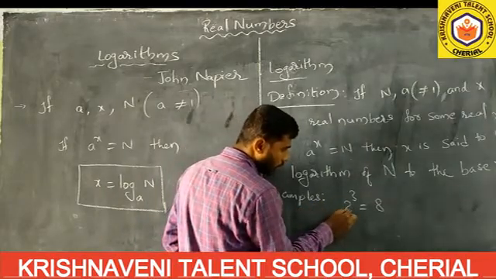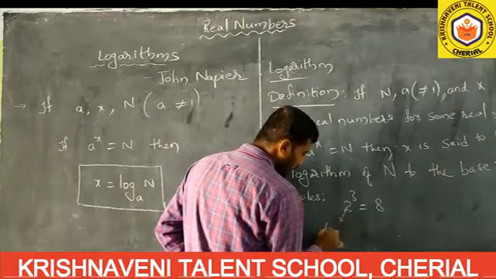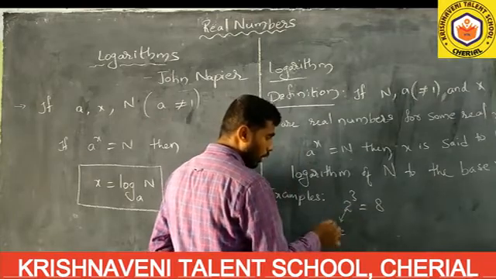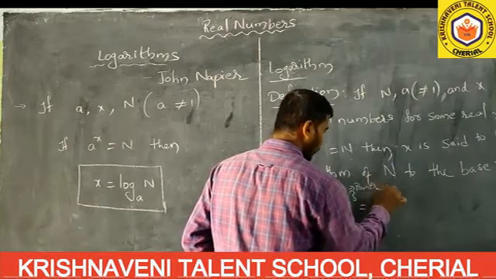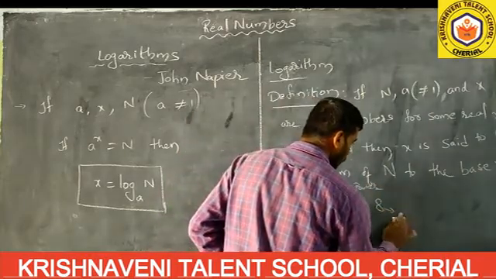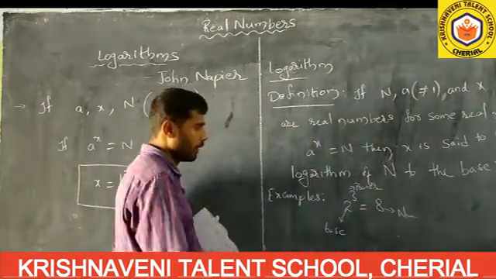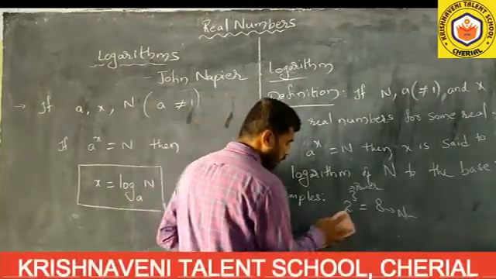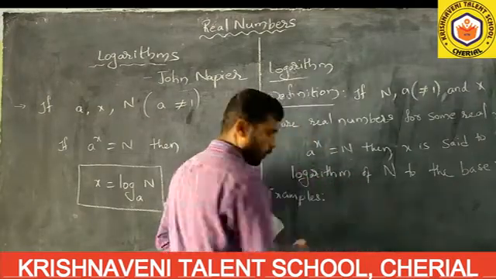See here, already you know this. In exponential form, 2 we call the base. 3 we call the power or index. 8 is the number we call. Now we have to convert this exponential form to logarithmic form.